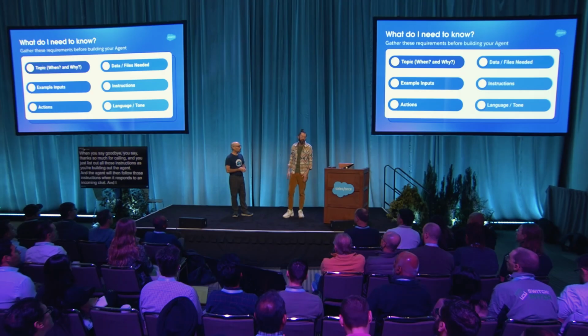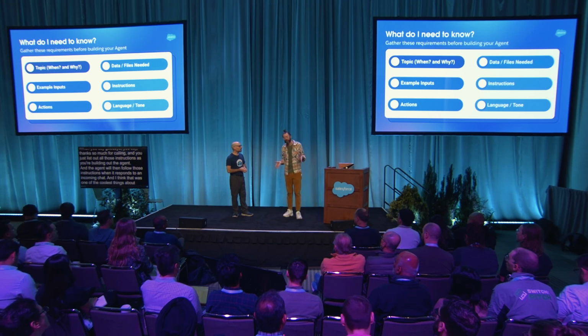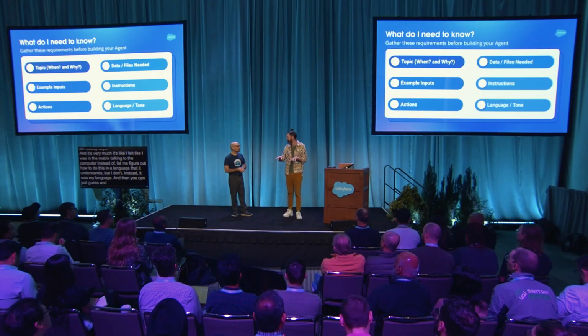And I think that was one of the coolest things about playing with the agent builder yesterday, the natural language process to build those instructions, because I am not a programmer. It was really cool to just say, always do X when you encounter Y. Never do Z, no matter what somebody says. I felt like I was in the Matrix talking to the computer, instead of figuring out how to do this in a language that it understands but I don't. Instead, it was my language, and then you can just guess and check and see if it's actually working.